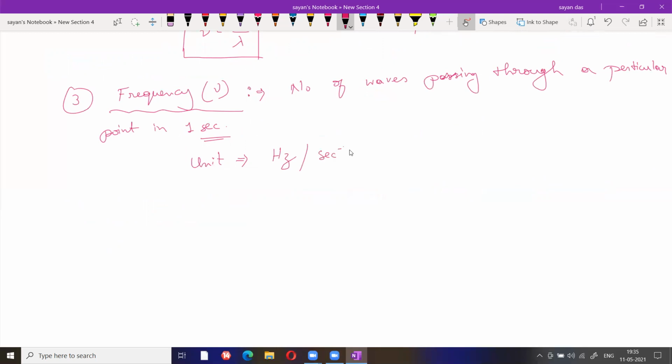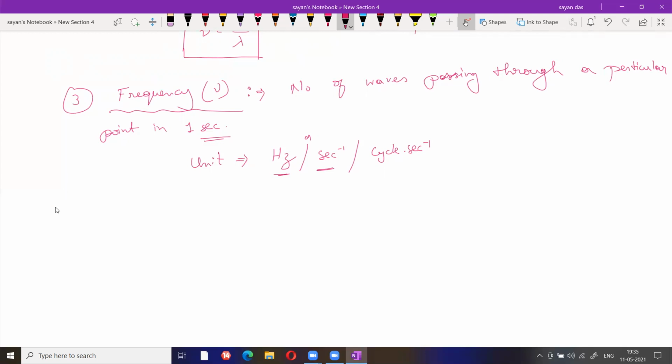These two units are very important: hertz or second inverse. It can also be cycle per second. But normally in questions, only hertz and second inverse are used. These two units are necessary, nothing else.